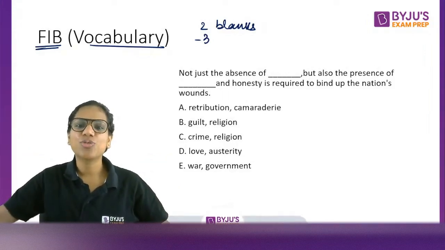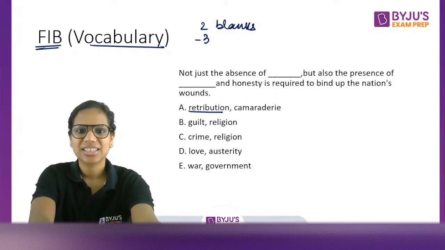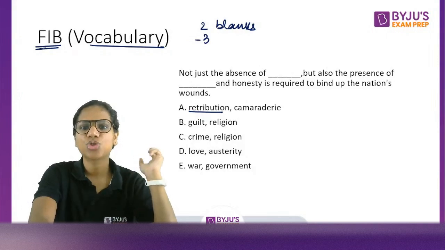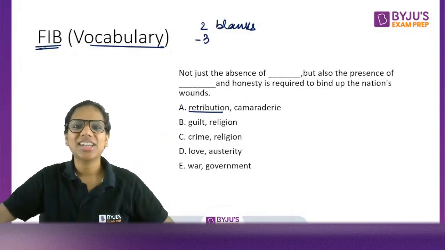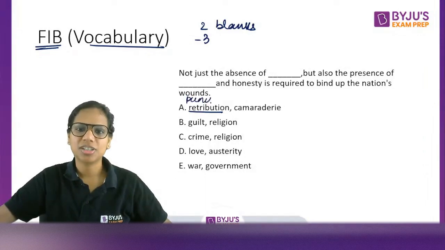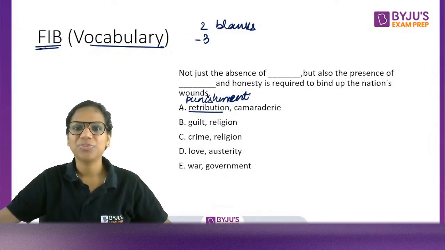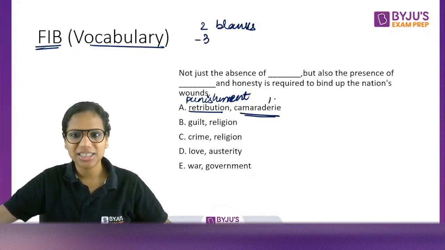Not just the absence of retribution. What is retribution? Yes. Associated with something. Retribution. Punishment. Okay. Retribution is punishment. When you do something bad and then you are made to face the consequences for it, that is retribution. Okay, so not just the absence of punishment, but also the presence of camaraderie.